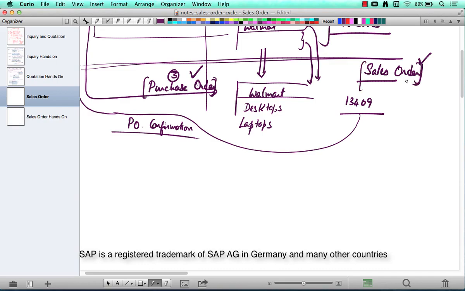But both are one and the same in this case. And another point, just like the way a quotation number or an inquiry number is generated, a PO number or an SO number is generated and sent out to the customer, and that is called an order confirmation or a purchase order confirmation, or sometimes it's called sales order confirmation.